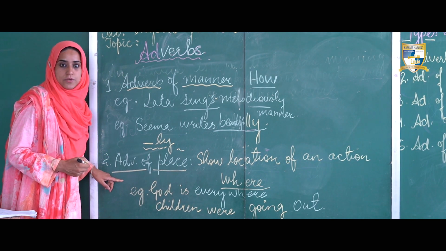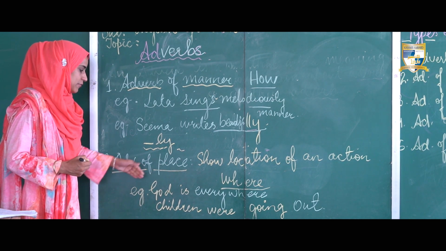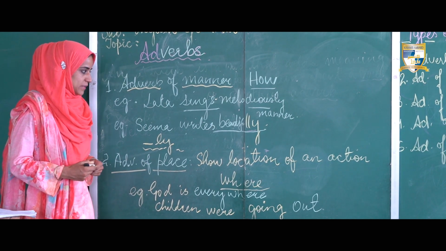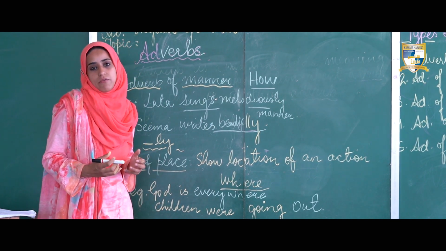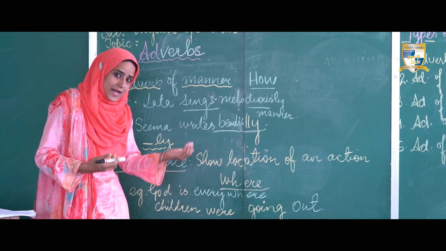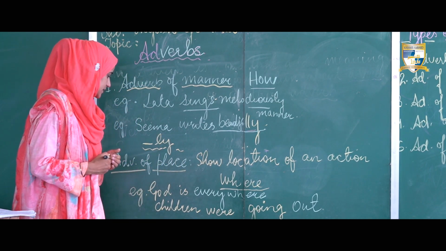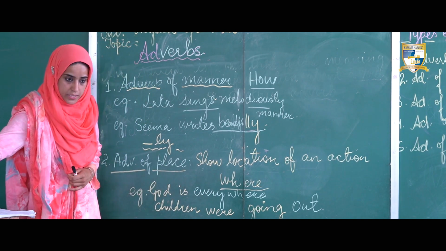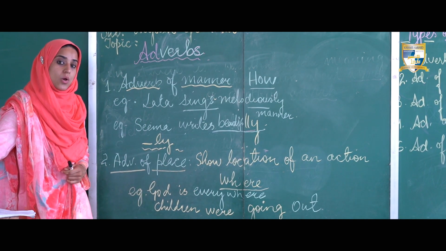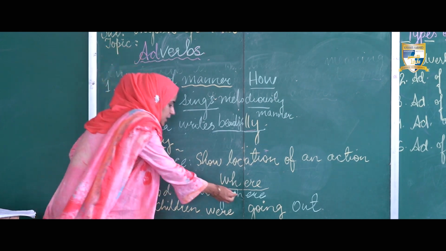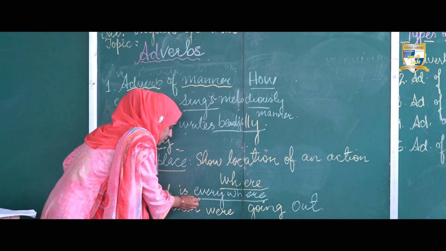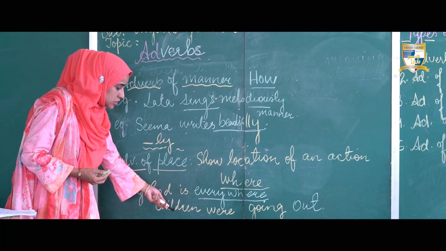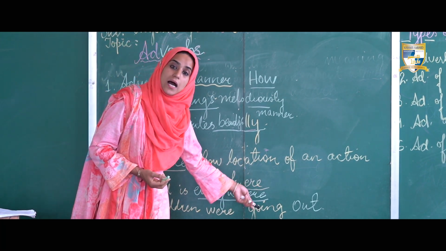The next adverb we have is adverbs of place. Adverbs of place show the location of an action, where the action is happening. For example, God is everywhere. It answers the question, where is God? Answer is everywhere. Next we have, children were going out.